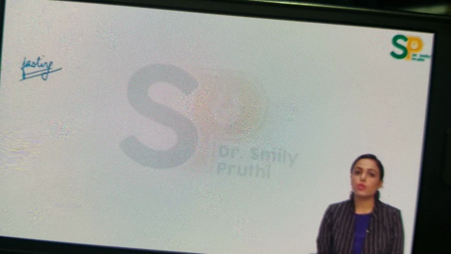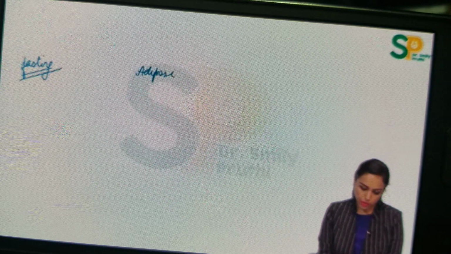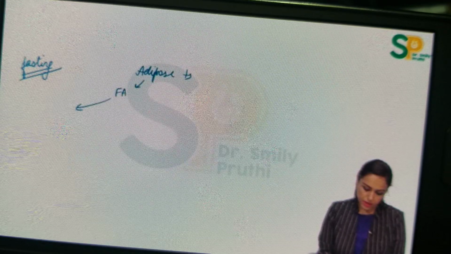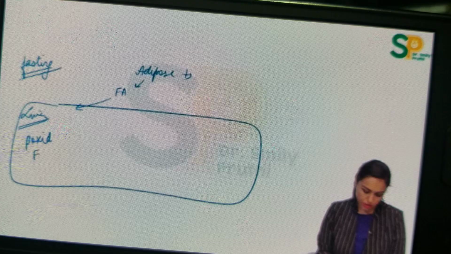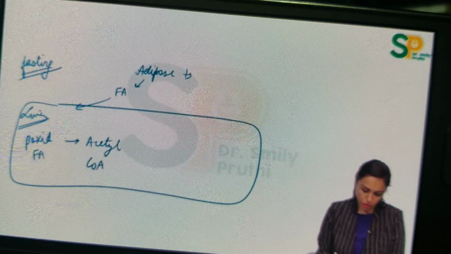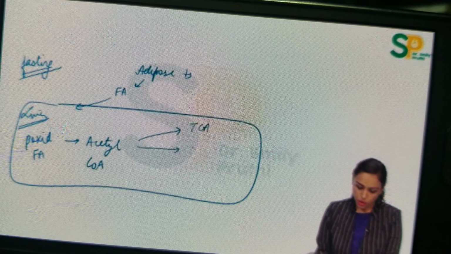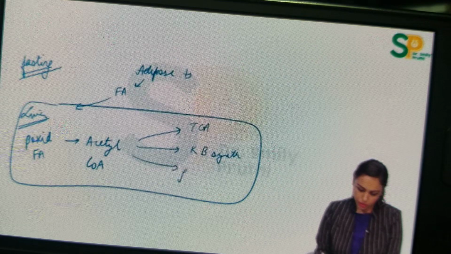In fasting or starvation, adipose tissue is the main fuel. So adipose tissue will be broken down to release fatty acids. These fatty acids will go into blood. From blood, they will be going into liver. In liver, there will be breakdown of this fatty acid known as beta oxidation of fatty acid, which will release acetyl-CoA. Acetyl-CoA can either go into TCA or it can go into